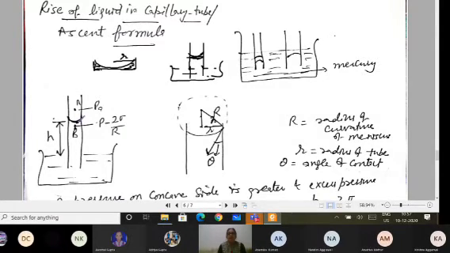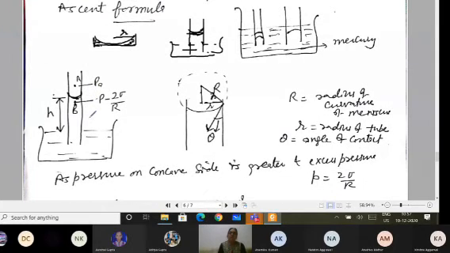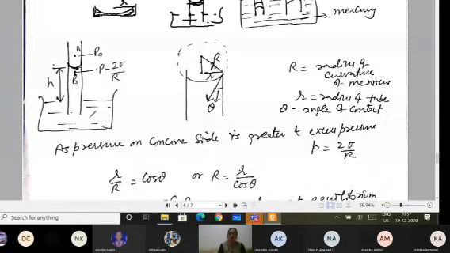One is by taking the reaction forces, means the upward force and then the downward force. Downward force is the weight of the liquid and upward force is the thrust or the force which is acting in the upward direction. Another simple method is I can see that the liquid will rise till the pressure at these two points is in equilibrium. So for keeping the pressure, of course, excess pressure is always on the concave meniscus.